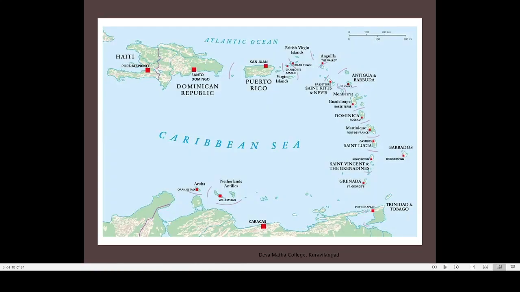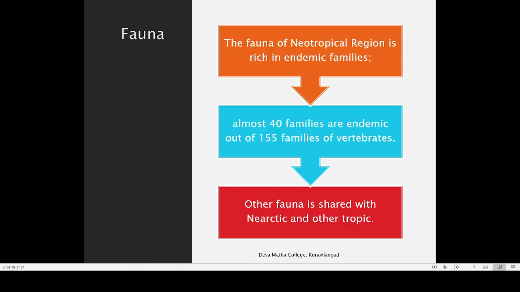Now we will see what is the animal diversity, or what are the features of fauna. Basically, the fauna of the Neotropical region is rich in endemic families. What is the meaning of the word endemic? Present only in one part. Endemic to Kerala means present only in Kerala. Endemic to India means present only in India. So many animals present in the Neotropical region or South American region are only present in South America. They are not present in any other parts of the world. That is why we call it endemic to South America.